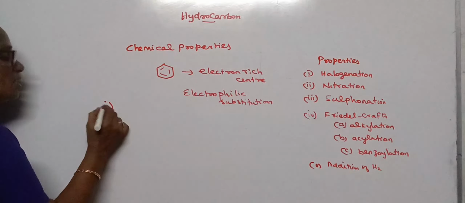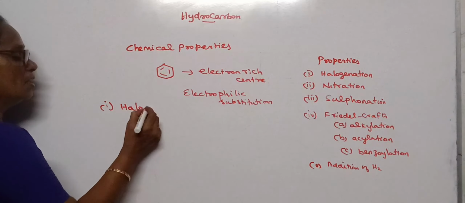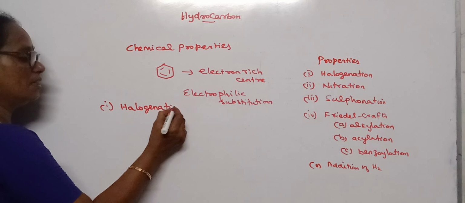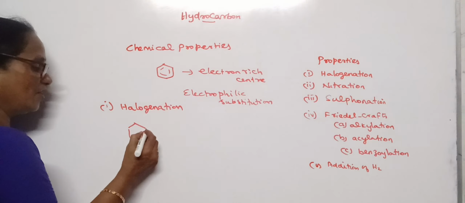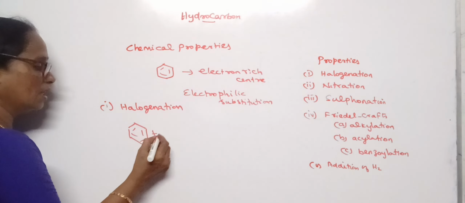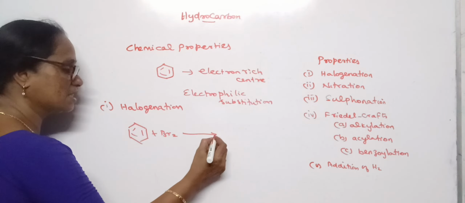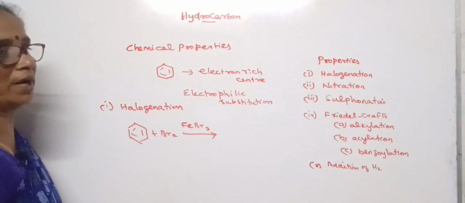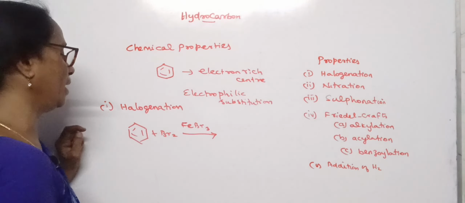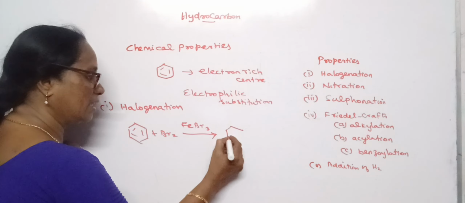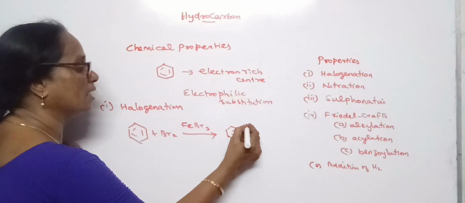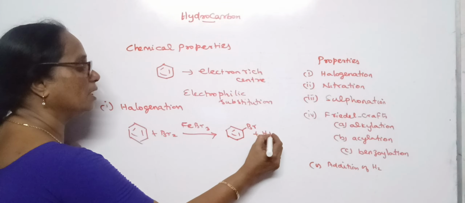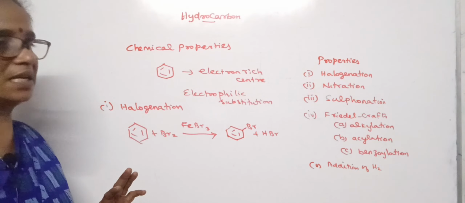Let us see first of all halogenation. The halogenation of benzene takes place when it is treated with bromine in the presence of a Lewis acid like ferric bromide or aluminium bromide, where it gives rise to bromobenzene and HBr. How does the reaction take place?